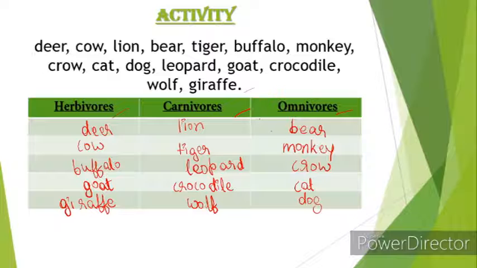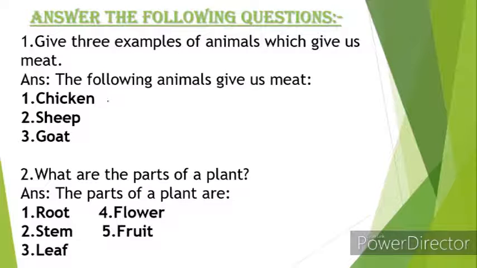So this is the finished table. So deer, cow, buffalo, goat, giraffe are herbivores, and lion, tiger, leopard, crocodile, wolf are carnivores, and bear, monkey, crow, cat, and dog are omnivores. So let's understand these questions. Give 3 examples of animals which give us meat. As I told, some examples of animals which give us meat, right? So chicken gives us meat, and sheep, goat gives us meat. So these are examples of animals which give us meat.